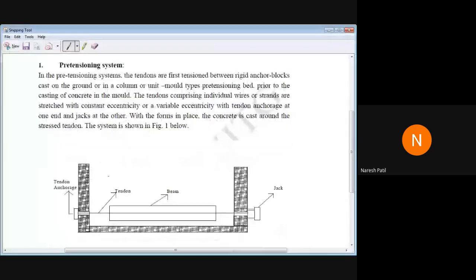Is it visible? Please let me know. Yes, sir.